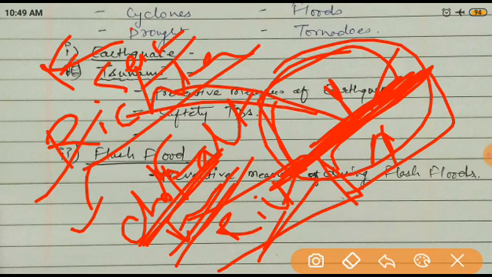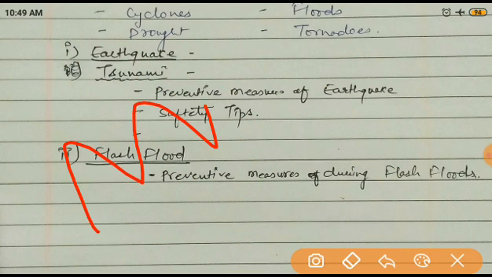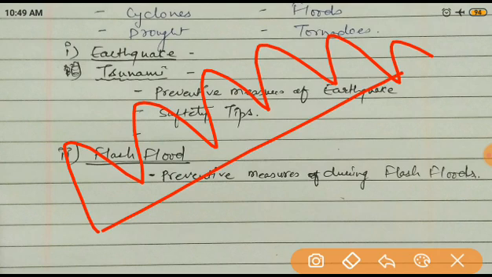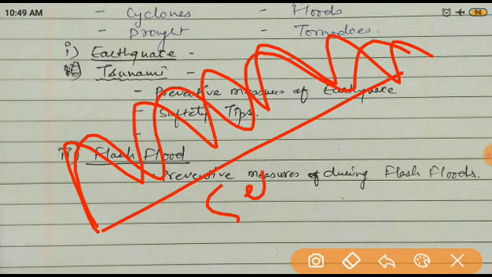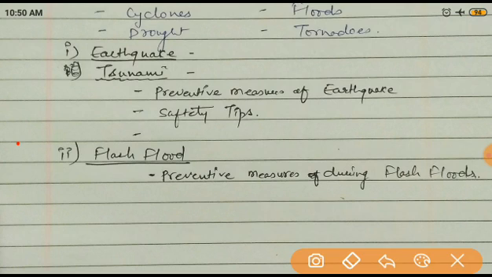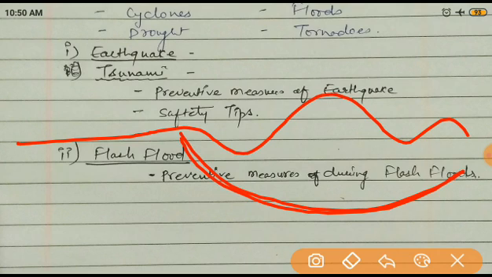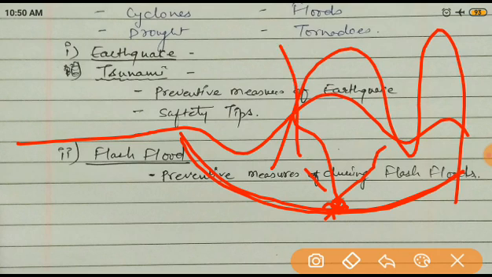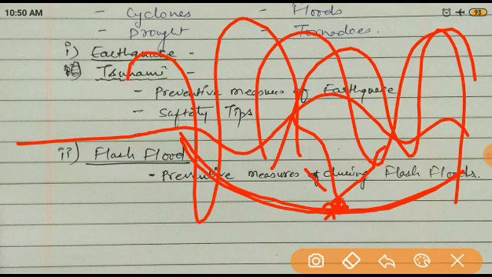Actually, this earthquake is in the form of vibration, and this vibration is like waves. So that's why they are called seismic waves. What are they called? Seismic waves. Because of these seismic waves, what will happen? If it is on land there is no problem, but if the earthquake occurs on the seabed, then because of the vibration the sea waves are very high, and these high waves are called a tsunami.